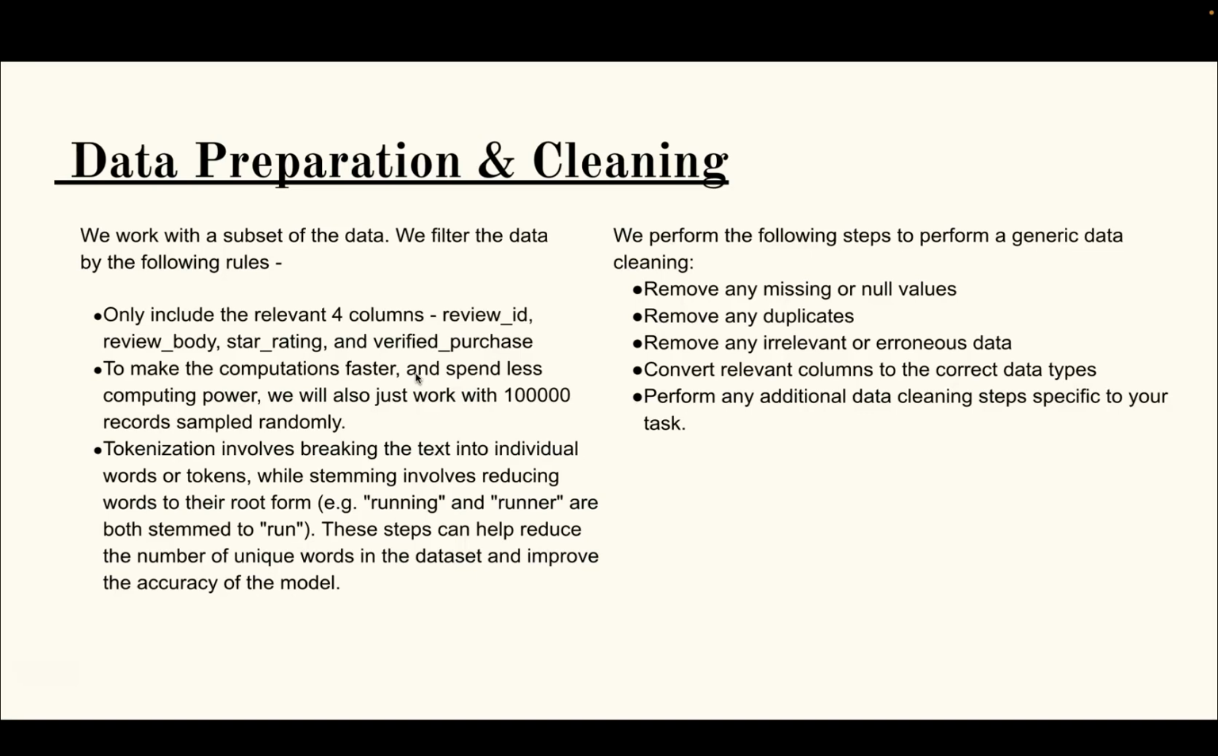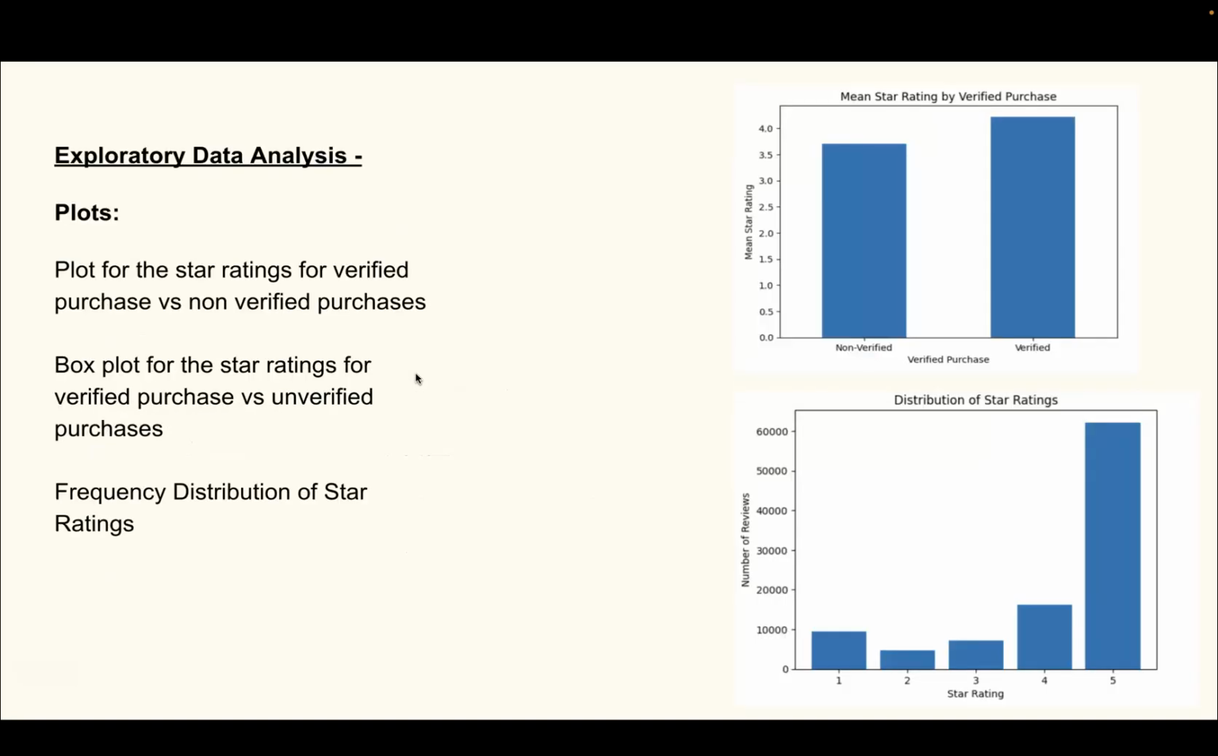While cleaning, I performed generic cleaning steps, which include removal of any missing or null values, removal of any duplicates, removal of any irrelevant or erroneous data, and we also converted the relevant columns to the correct data types. For example, sometimes star rating was 5.0, sometimes it was 5, so we wanted it to be consistent, so we changed it to a certain type, and performed additional data cleaning steps according to the model that we were working on. So let's dig deeper.